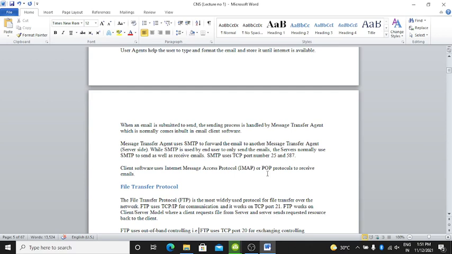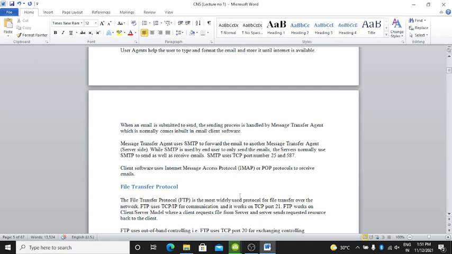The message transfer agent uses SMTP to forward the email to another message transfer agent, that is, the server side. While SMTP is used by the end user only to send the email, the server normally uses SMTP to send as well as receive emails.